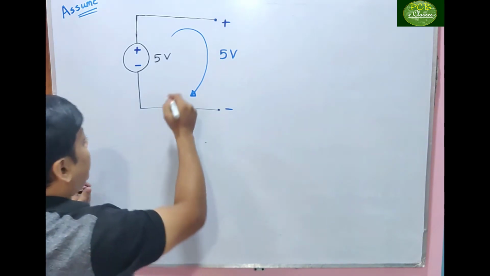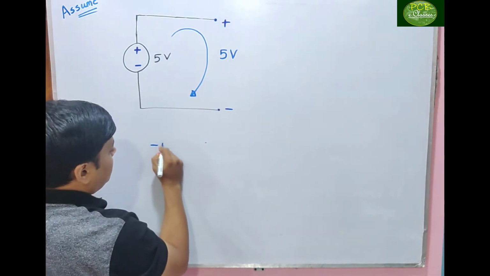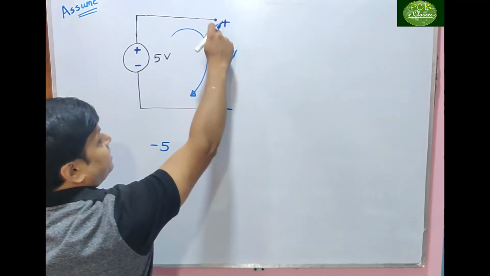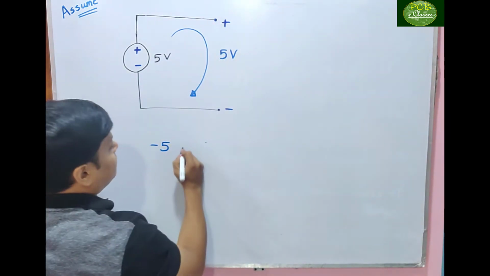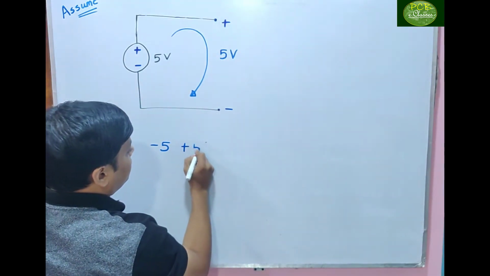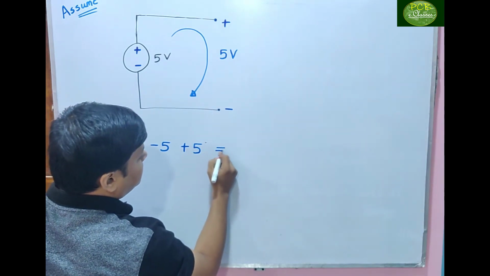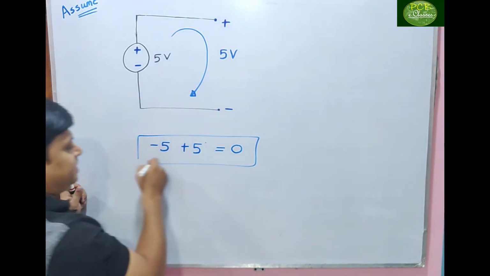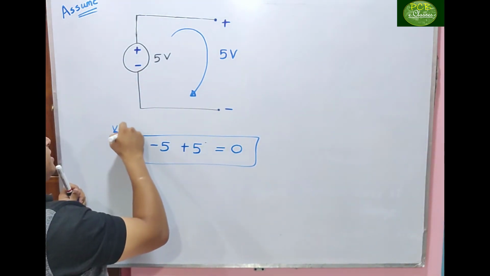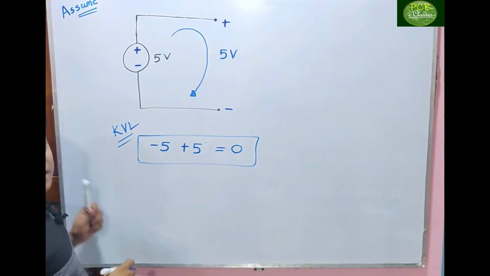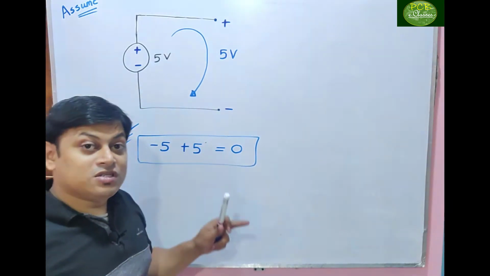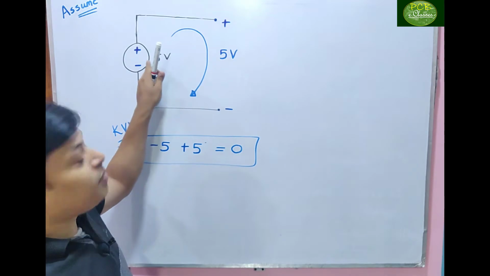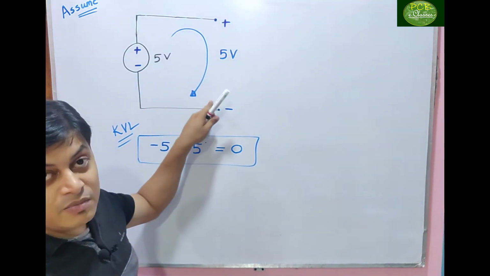So what will happen if I apply KVL here? Where is it entering? Minus 5. Next, where is it entering? Positive, plus 5. Is it equal to 0? Thus, KVL is satisfied. So KVL is applied. Is there any loss of energy here? No. The same amount of energy is fed to this open terminal.